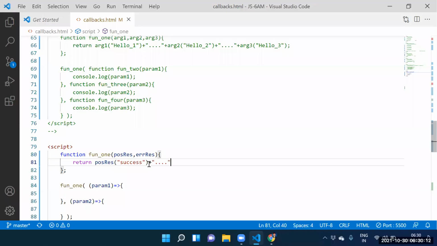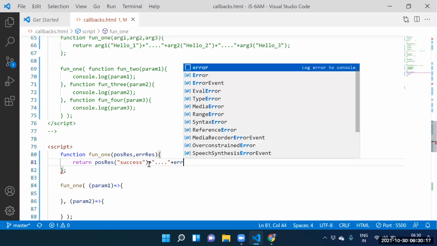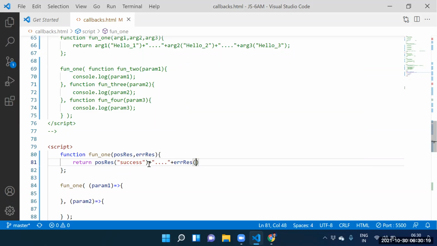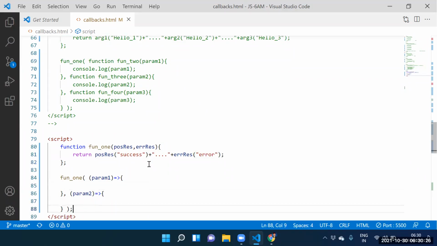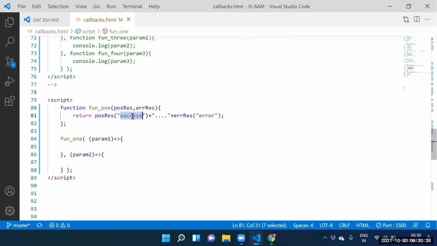Next one. How to execute the second arrow function? Error response. How to execute here? Error response of what you wanted to pass. So guys, here itself, success is stored into where? Parameter 1. Guys, error is stored into where? Parameter 2.